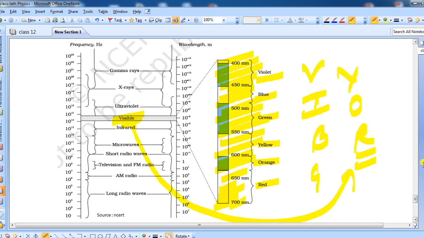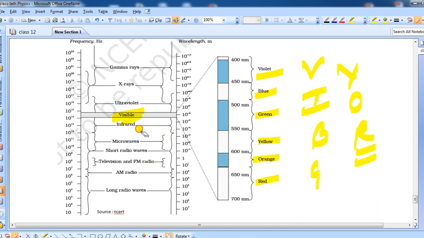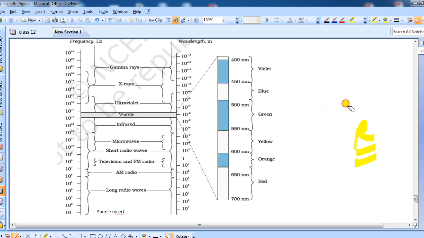One thing which is important here to remember. Wait a minute, let me rub out all this. Okay, here you can see the subdivision of the visible region.